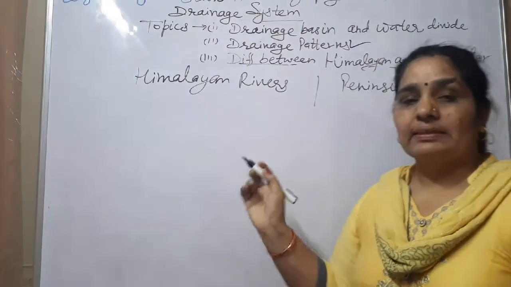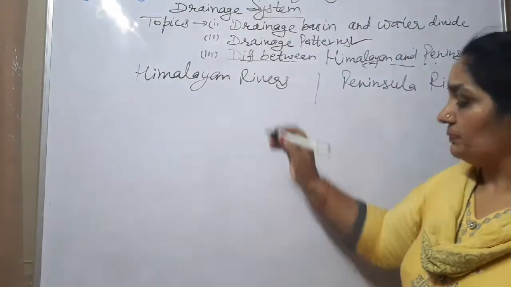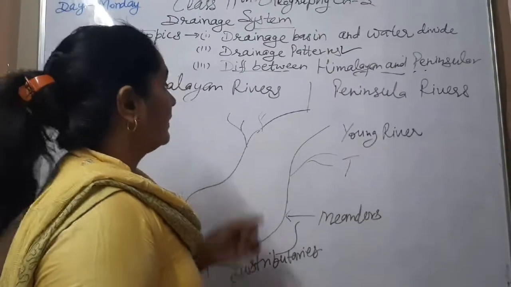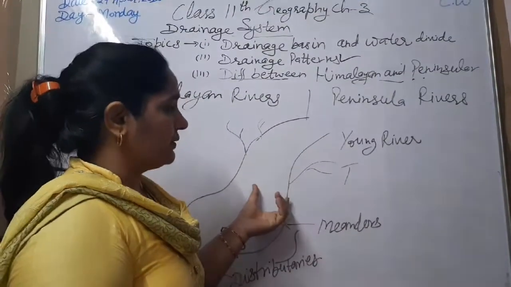So now we will discuss the river courses. The river has three courses.